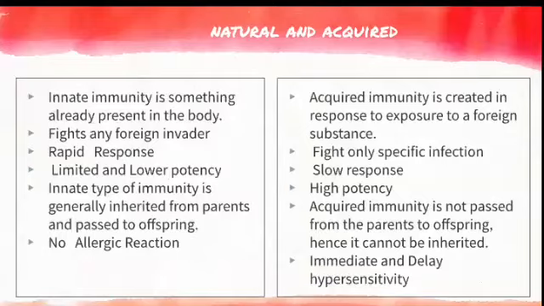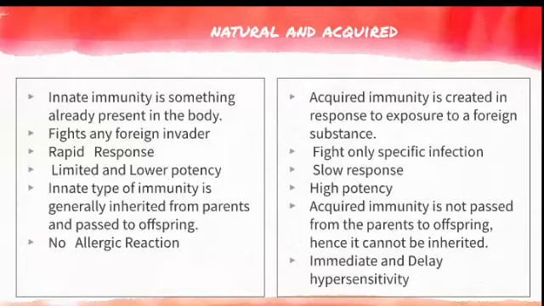So what is another difference? Here it is natural immunity and acquired immunity. This is the classification of immunity where we say it as innate or acquired immunity. So what is innate immunity? It is something already present in your body, whereas acquired immunity is when we get immunity from exposure to substances. Natural immunity fights any foreign invader, any microorganism. Our body fights against it. Whereas acquired immunity acts only against a specific infection.